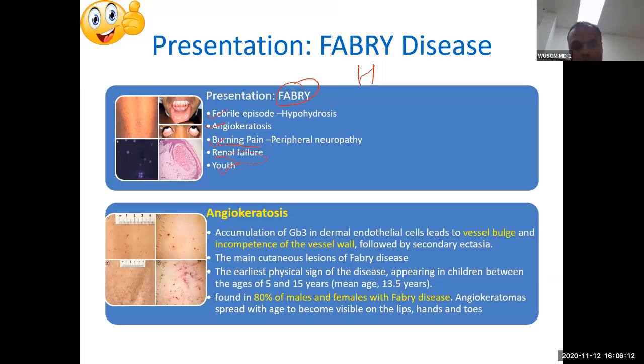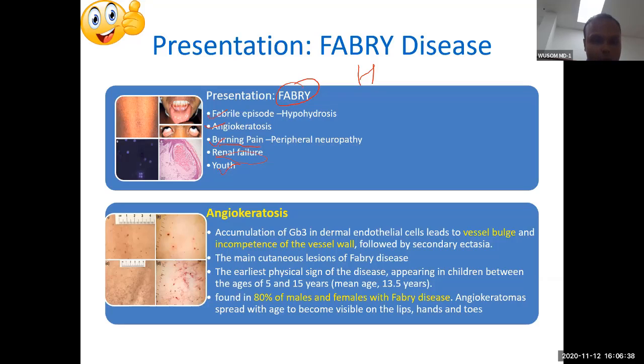The patient cannot survive beyond a young age. This is the mnemonic you can remember for Fabry. Febrile episodes means hypohidrosis, angiokeratoma, burning pain means peripheral neuropathy, renal failure, and death by the 20s. The patient does not go beyond 20.